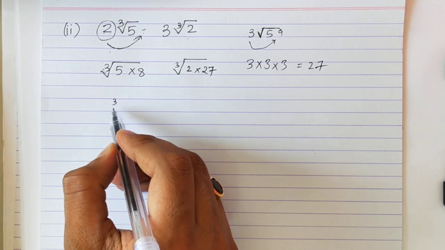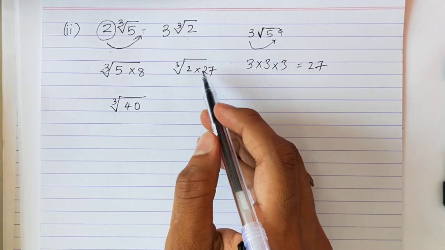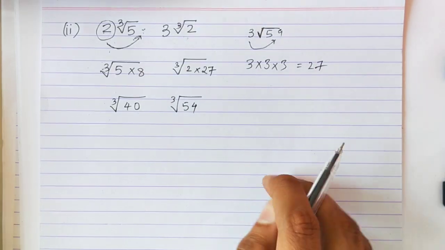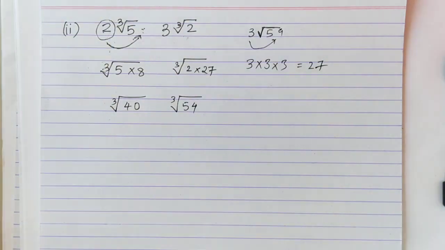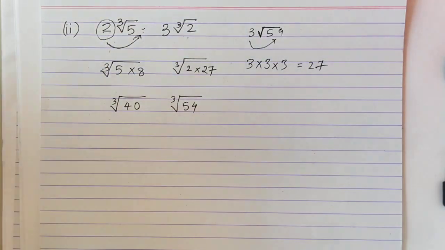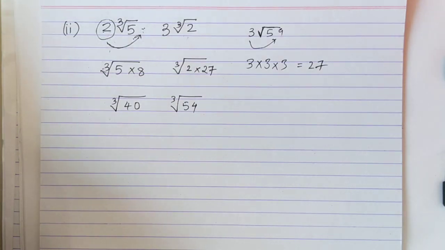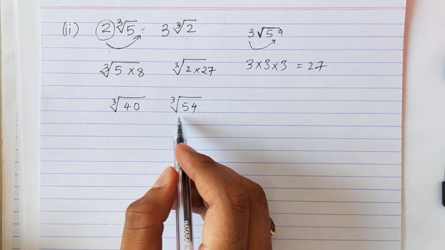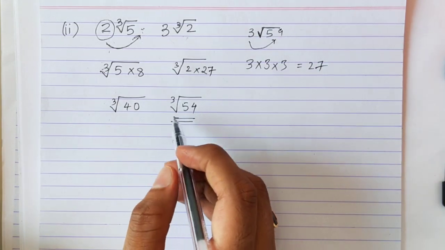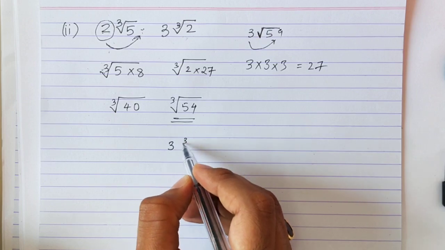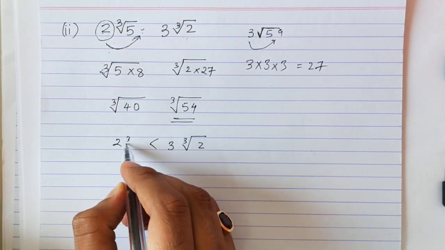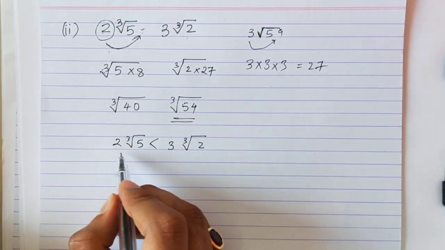So this 8 into 5 is nothing but 40, and 27 into 2 is nothing but 54. Now we got both the answers. Once we have both the answers, we can compare now. Which number is greater? This 54 is greater. 54 is greater means that this 3 cube root of 2 is greater than 2 cube root of 5. Okay, means this is a smaller number.